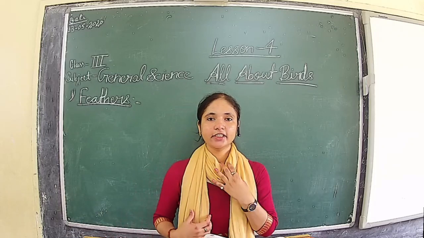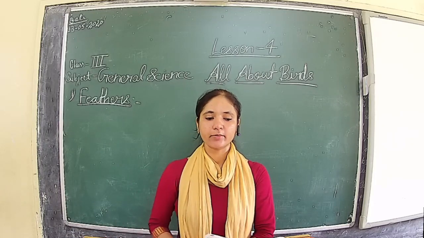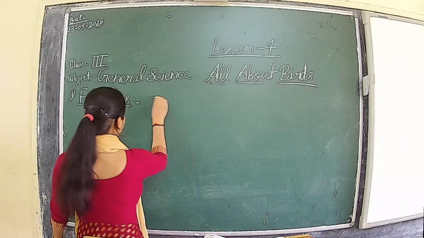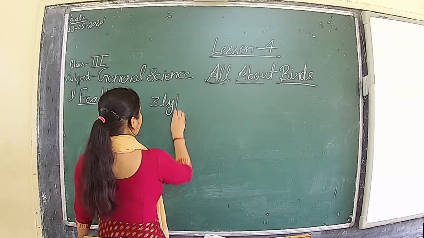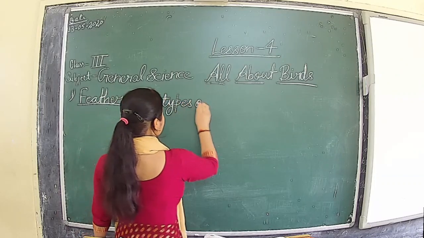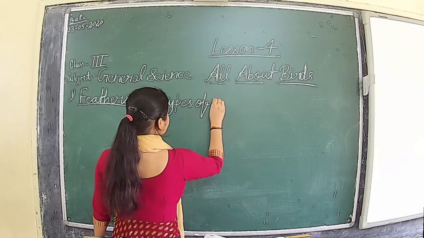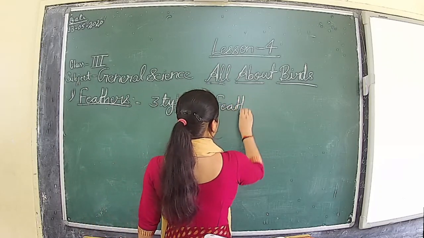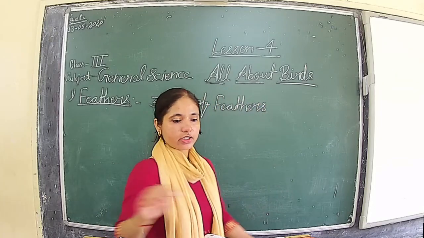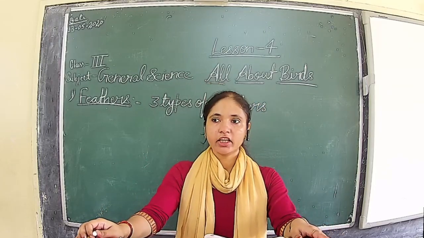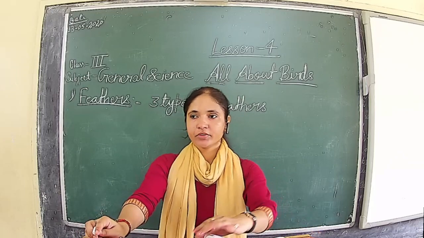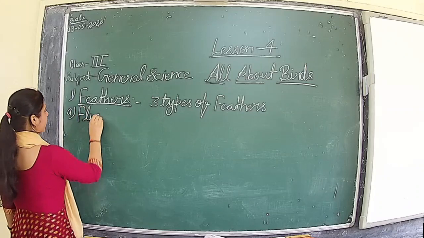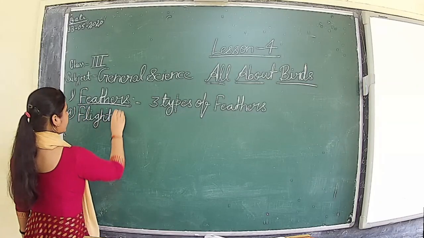Let's see the types of feathers birds have. There are three types of feathers found in the body of a bird. The first is the flight feather. From the name it is clear: flight feather.